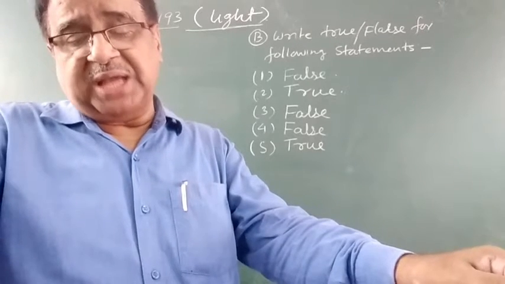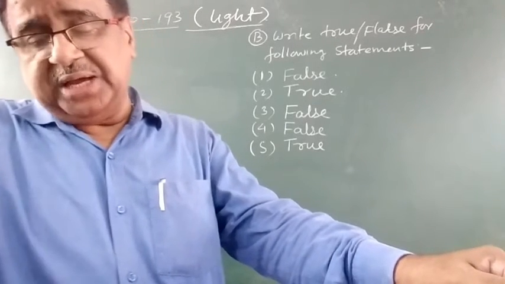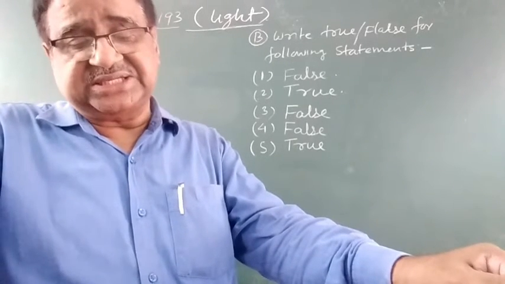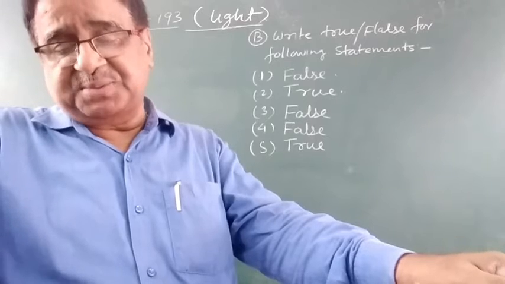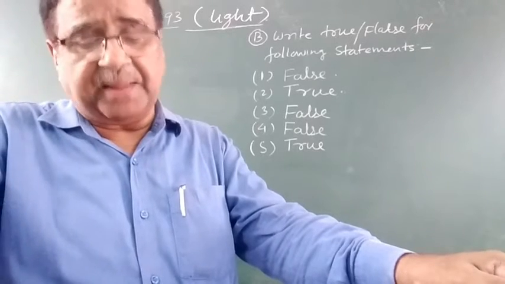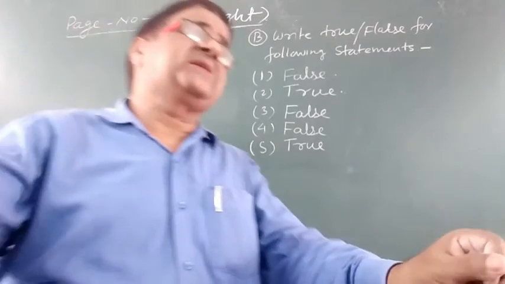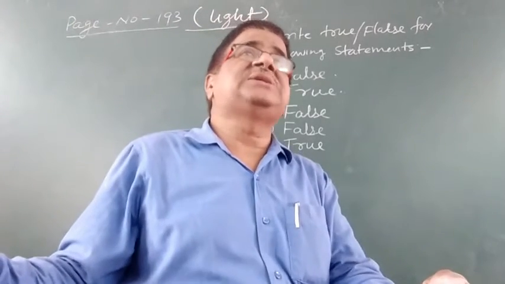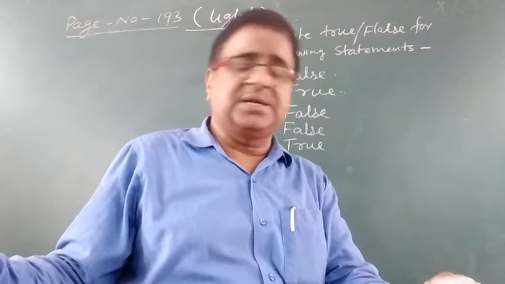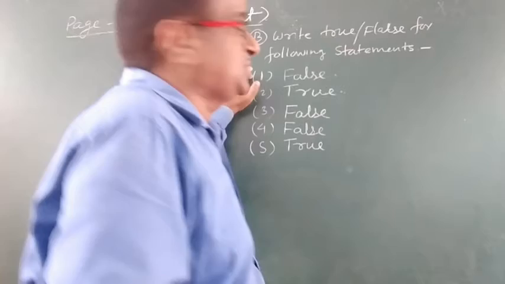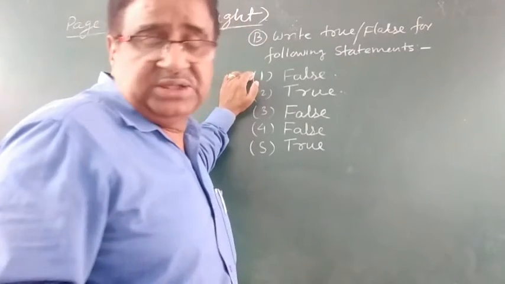The image formed by a plane mirror shows the right side of the object as its right side and the left side of the object as its left side. So a plane mirror forms a laterally inverted image. So the right side appears left and the left side appears right. According to that, the statement is false. So in the first question you have to write false.